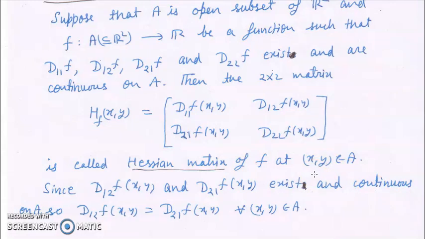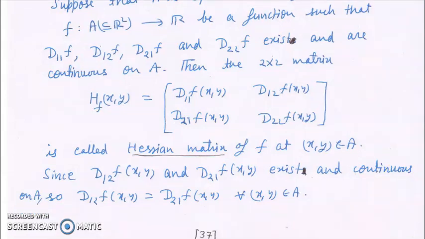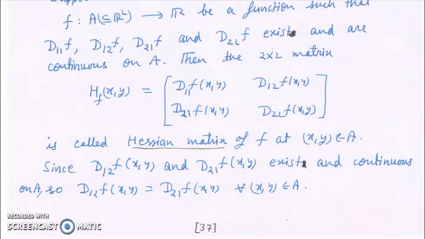As we have seen in lecture 7, if D12 f and D21 f exist and are continuous, then both are equal. So this is actually a symmetric matrix, in fact a real symmetric matrix. You know that eigenvalues of real symmetric matrices are real numbers.